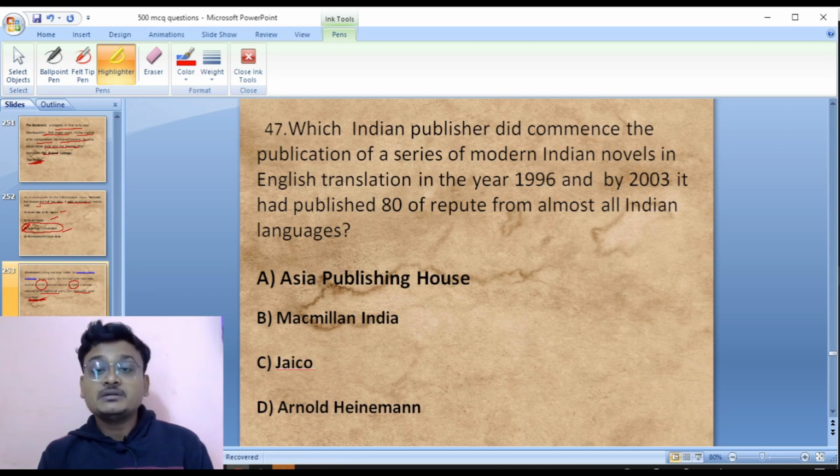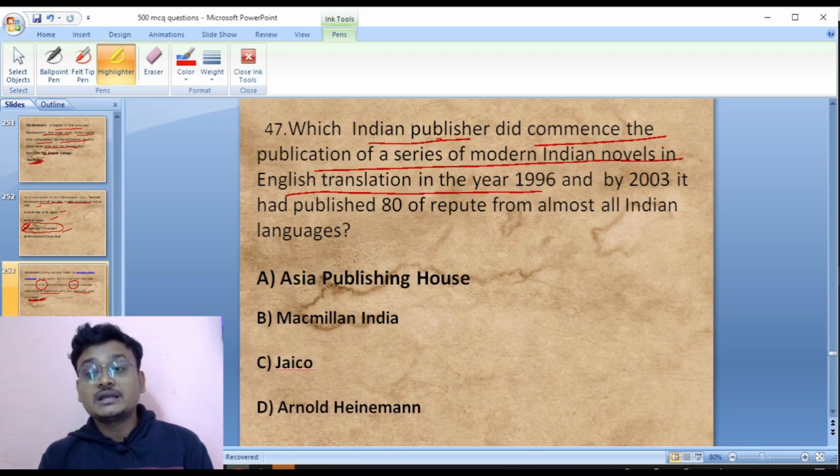Question number 47: which Indian publisher commenced the publication of a series of modern Indian novels in English translation in the year 1996, and by 2003 had published 80 works of repute from almost all Indian languages? Asia Publishing House, which first commenced in 1996.